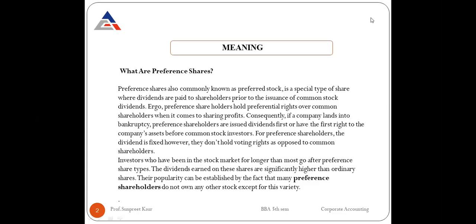But students, the dividend is paid to them firstly, that we know, right? It means that no matter whatever the situation is, they will definitely get paid the dividend. But if there is no more profit left aside, then the common shareholders are ignored, right? But we cannot ignore the preference shareholders whenever we need to give the dividend. Right, students? I hope it is clear to you all what we have discussed till now.